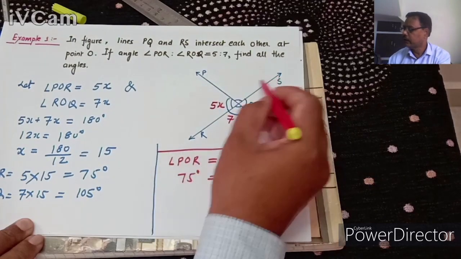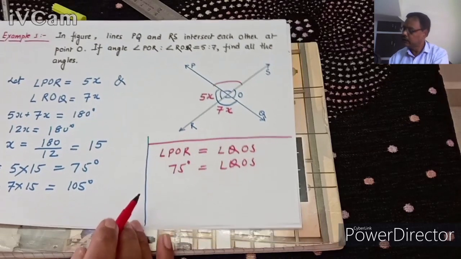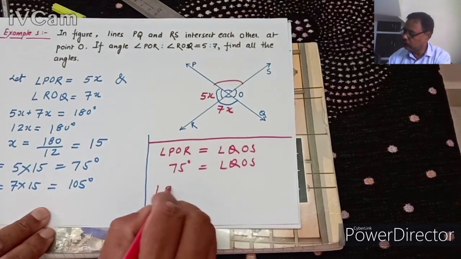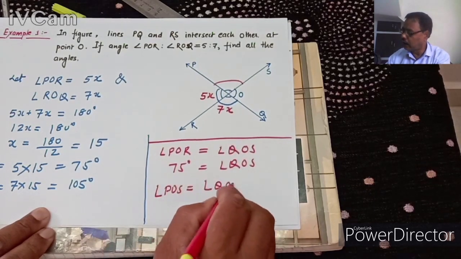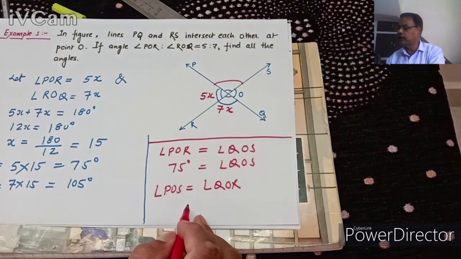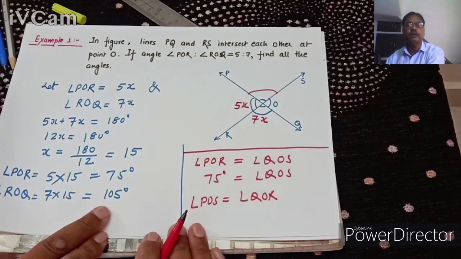The vertically opposite angle of QOR is POS, so by theorem we can write angle POS is equal to angle QOR, and angle QOR we have already found as 105 degree.